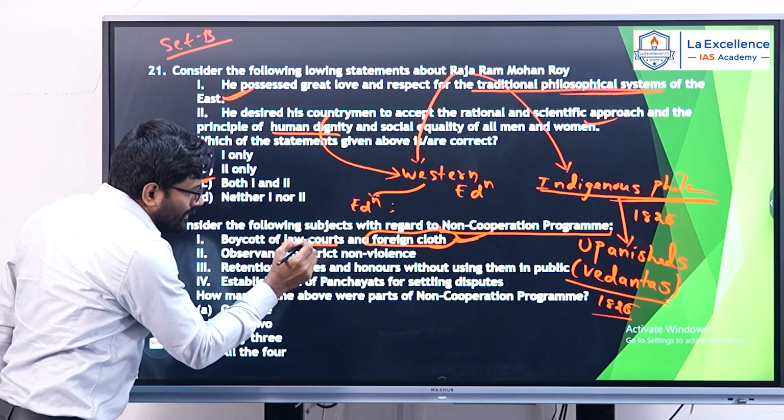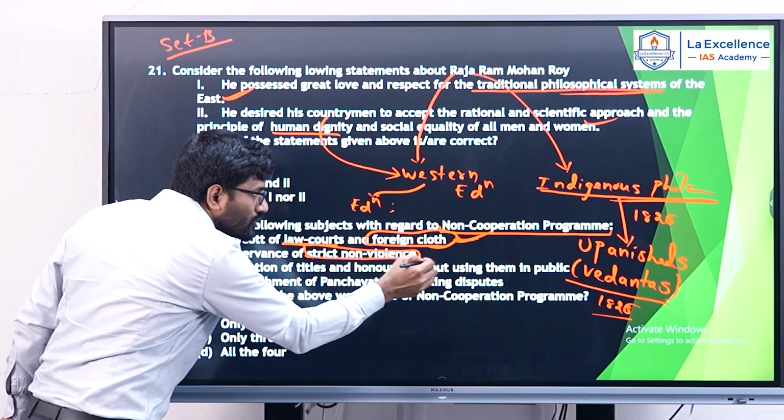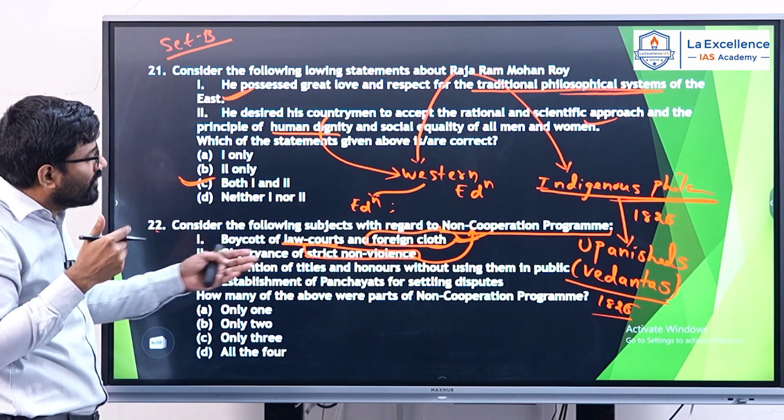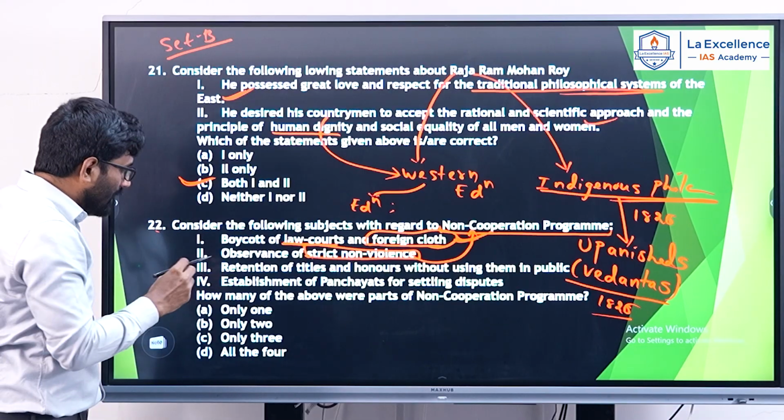Observance of strict non-violence. Yes, because of that, this movement is called non-cooperation movement. So he gave a call for strict non-violence. He did not support any violence.